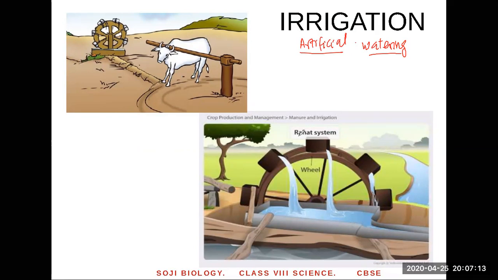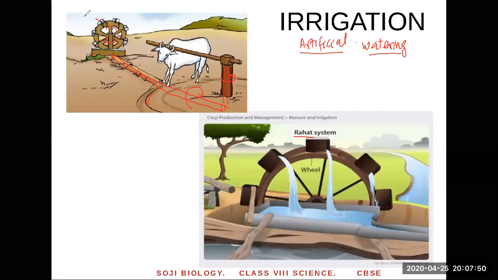Okay, this system is called a Rehat system. It's a traditional way of pumping water. Can you see? Here you can see a bull is moving in a circle. It is pulling this lever. If you come here, this is another rod which is rotating. This rotates another rod which is connected to this rod. It's all connected together. When the bull walks around, it rotates this rod. When this rod rotates, this one rotates. When this rotates, the whole wheel rotates.